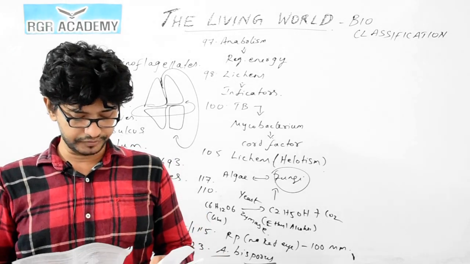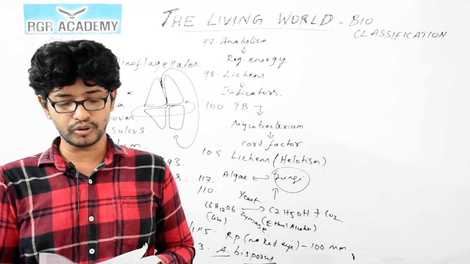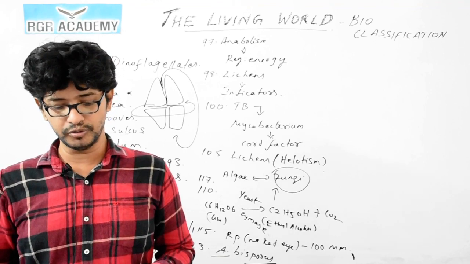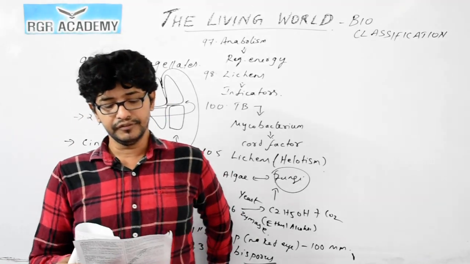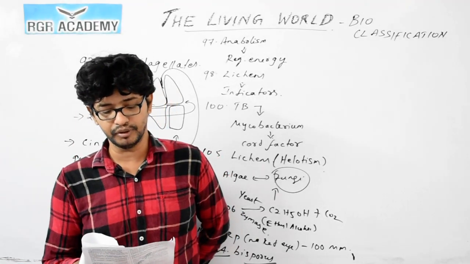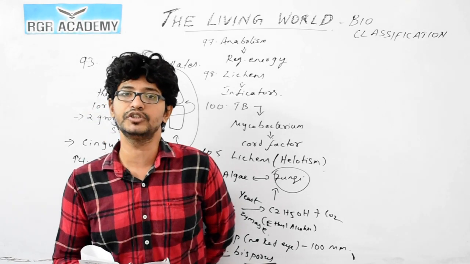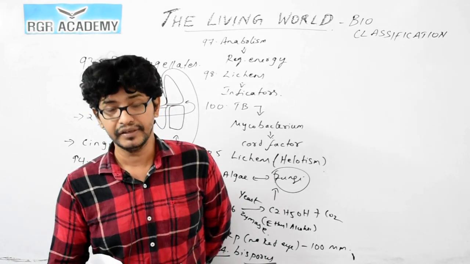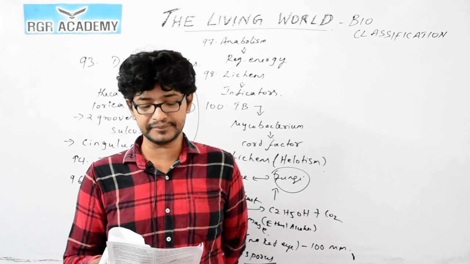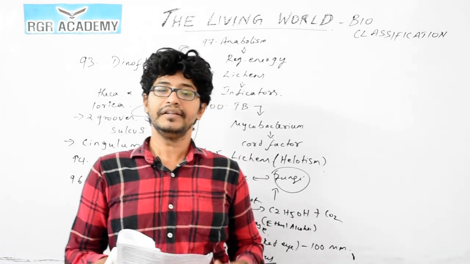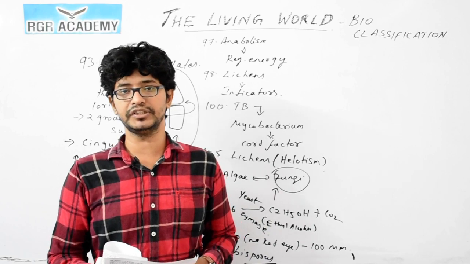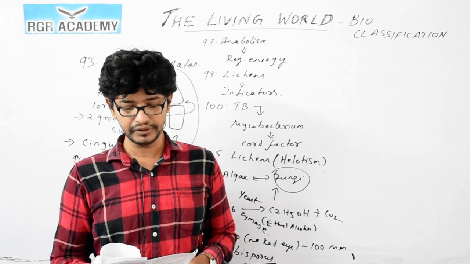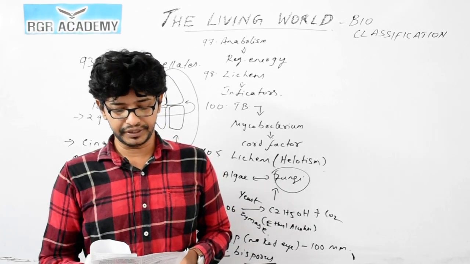Next we move on to 128. Death is one of the important regulator processes of earth, and statement 2, it avoids overcrowding caused by the continuous reproduction. Both statement 1 and 2 are true, and statement 2 is actually the correct explanation of statement 1. So there's a correlation between the two statements, with no deviation. So we go with the second option for question number 128.